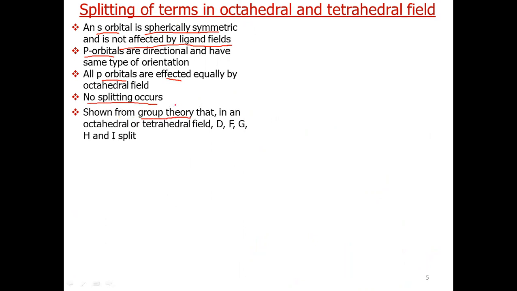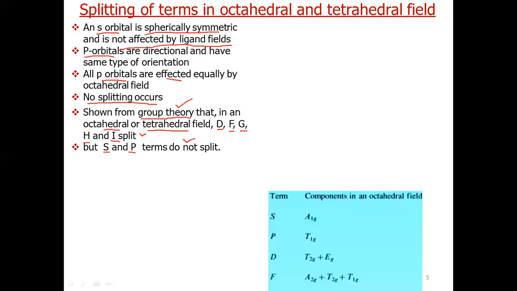This theory has shown that in octahedral or tetrahedral complexes, the terms D, F, G, these are spectroscopic terms, H and I, split into different terms, but the terms S and P do not split. You have to remember this.